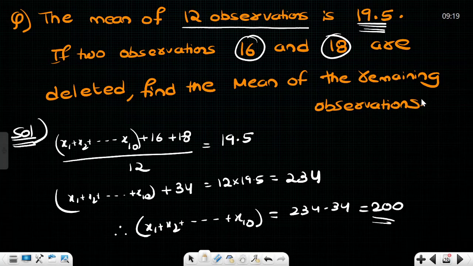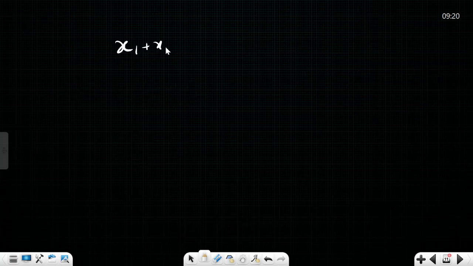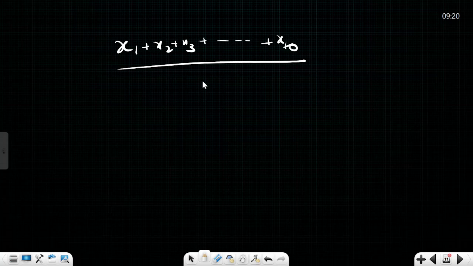So now Akshita, I wanted to go for the next thing, that is find the mean of the remaining observations. The 10 observations are there, na? For that we have to find the mean. So that's going to be x1 plus x2 plus x3 so on up to x10 divided by 10. We got this value in the previous slide.